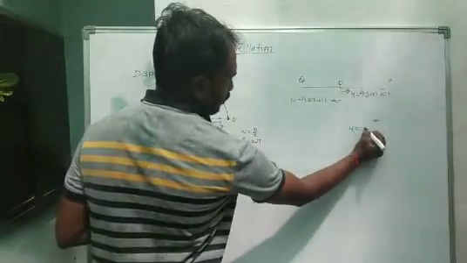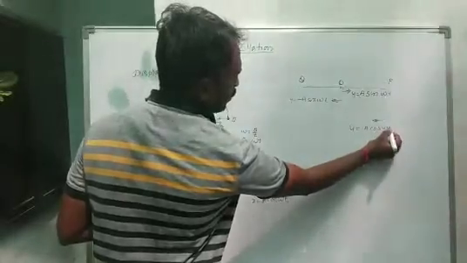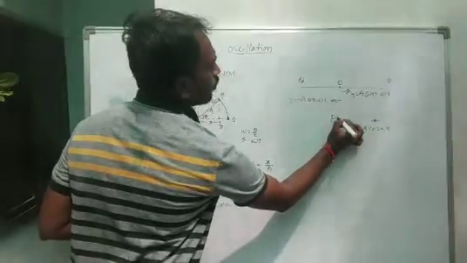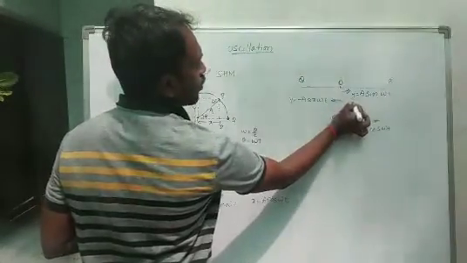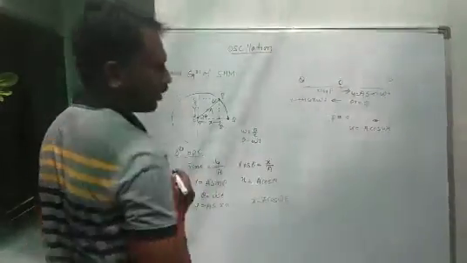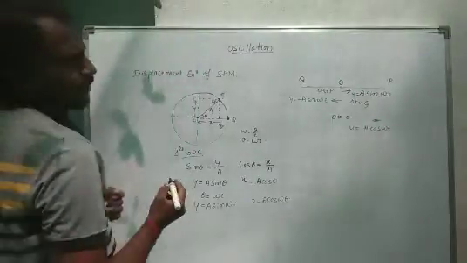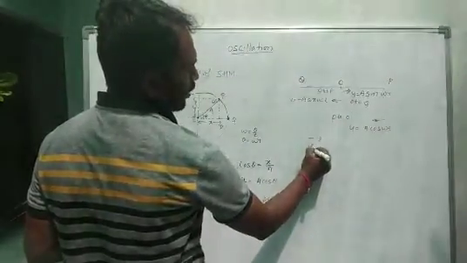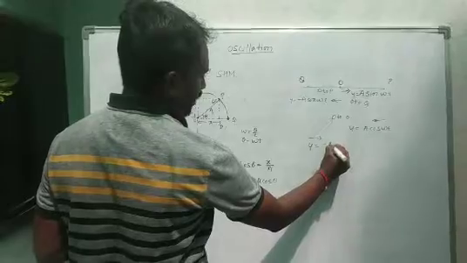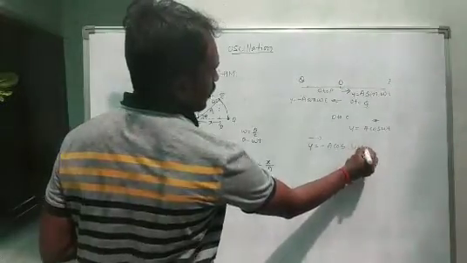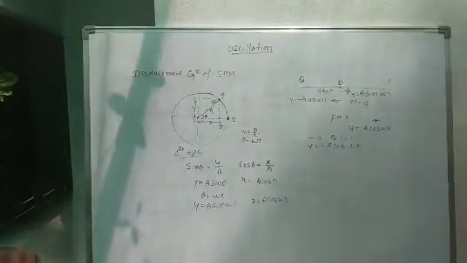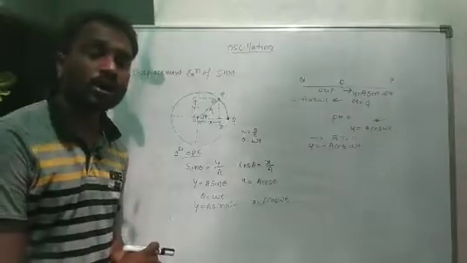Then y is equal to a cos omega t. Another case, suppose the particle starts moving from Q to O. Then y is equal to minus a cos omega t. These are the equations of displacement of a simple harmonic motion.